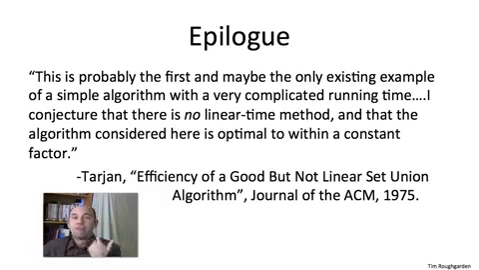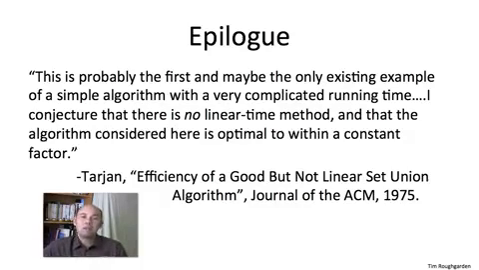Now, from a practical perspective, for any imaginable value of n, alpha of n is at most 4. So this gives you a linear time bound for imaginable values of n. In fact, even the Hopcroft-Ullman log star bound, log star is at most 5 for any imaginable value of n. So that also is, in essence, a linear time bound for all practical purposes.